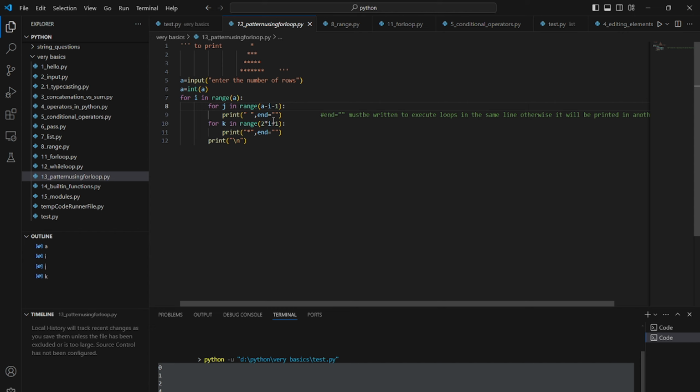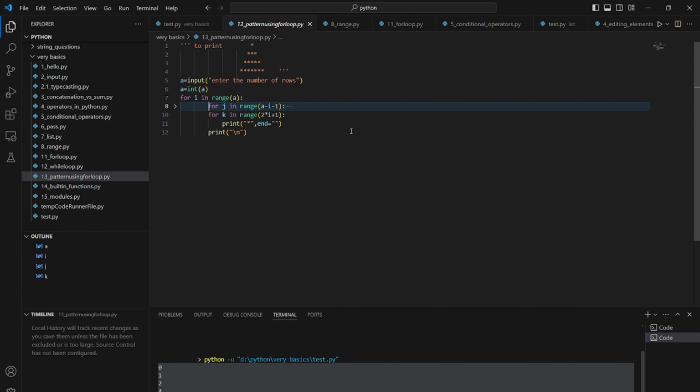The print function automatically prints into another line, but if we use end equal to some string, then it will be printed on the same line. So now it will be printed on the same line, and then in another loop, we can see that these two loops are inside of this for loop, but they are independent of each other.